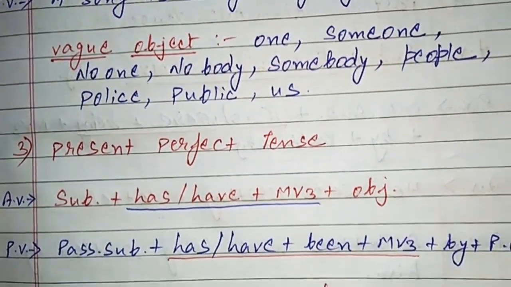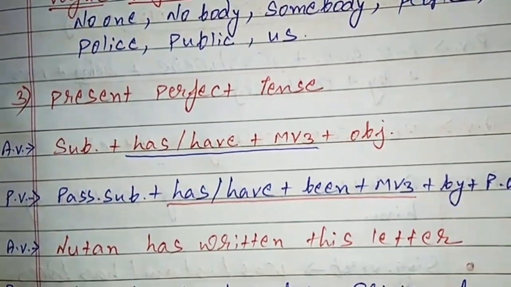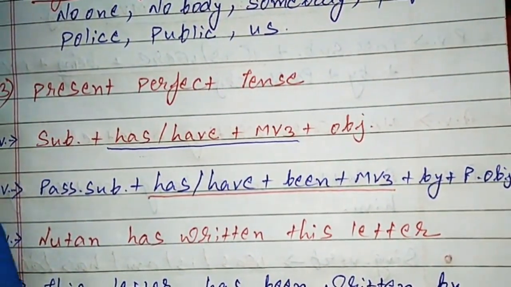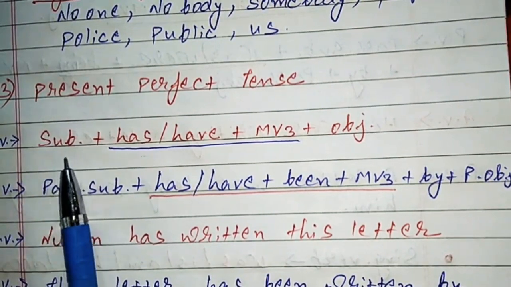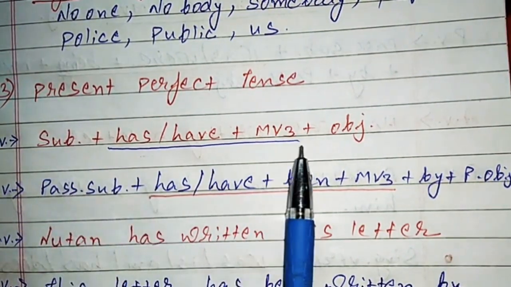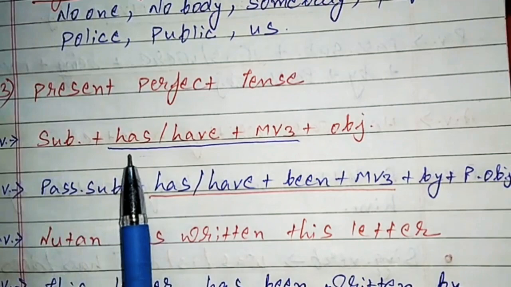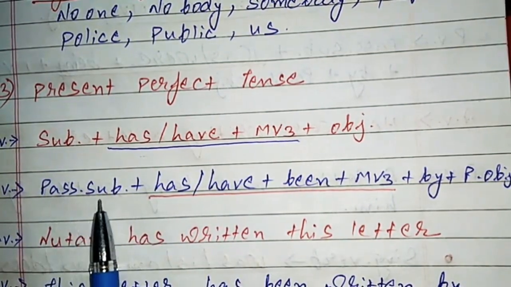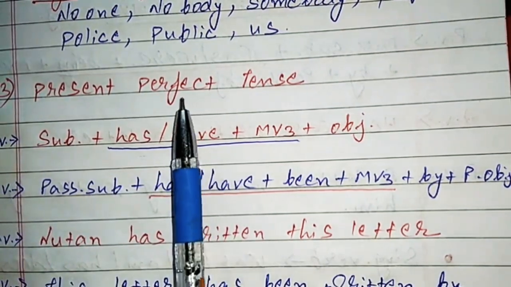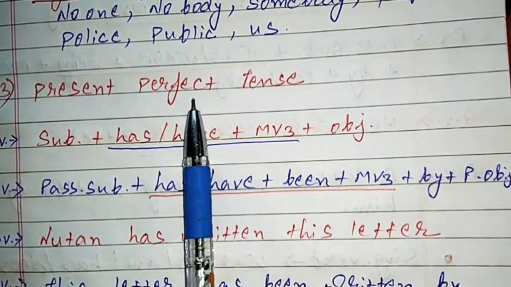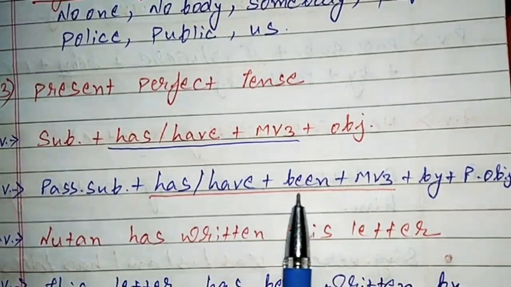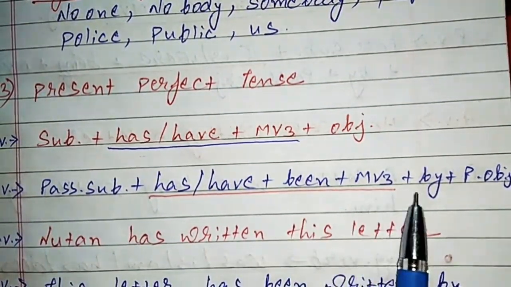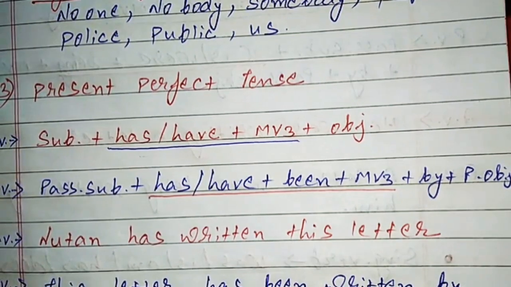Present perfect tense. So present perfect tense we are seeing over here. Now active voice is given over here. Subject plus has, have plus MV3 plus object. Passive voice is passive subject plus has, have plus, because this is perfect, we will always add been between the auxiliary verb and the main verb: been plus MV3 plus by plus passive object. An example is given over here.